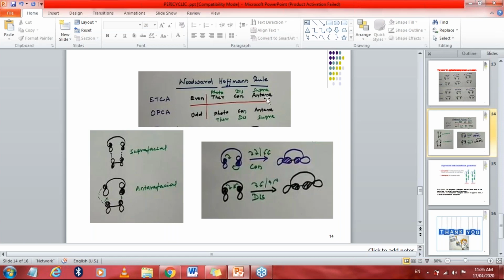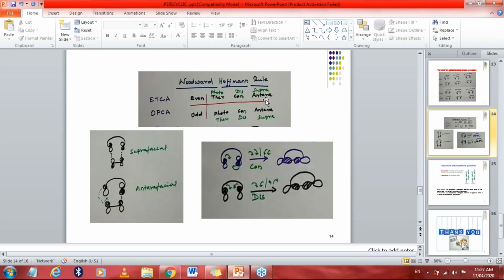Even means an even number of pi bonds. Thermal means thermal condition, con means conrotation, and antara means antarafacial. OPCA means an odd number of pi bonds, then photochemical condition, then conrotation and antarafacial. If you have learned these lines, then surely you will attempt the questions.